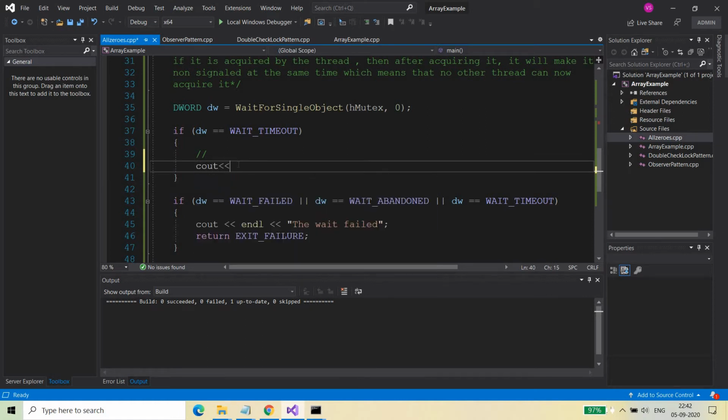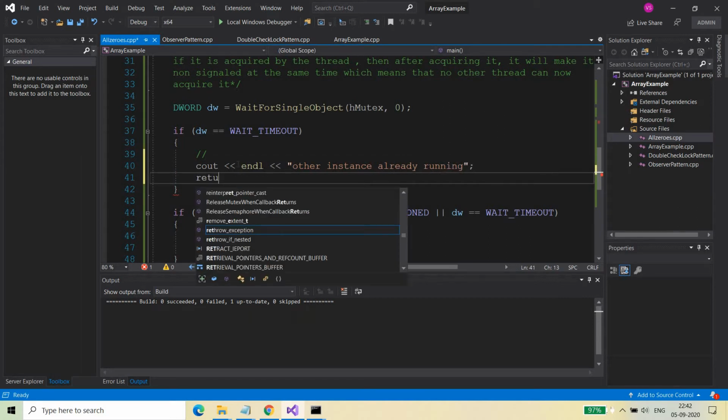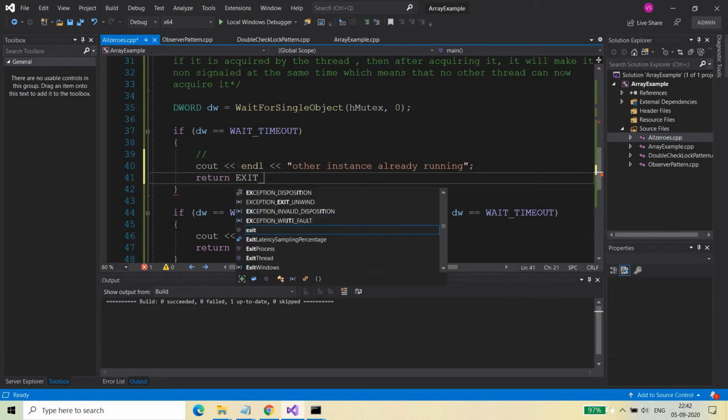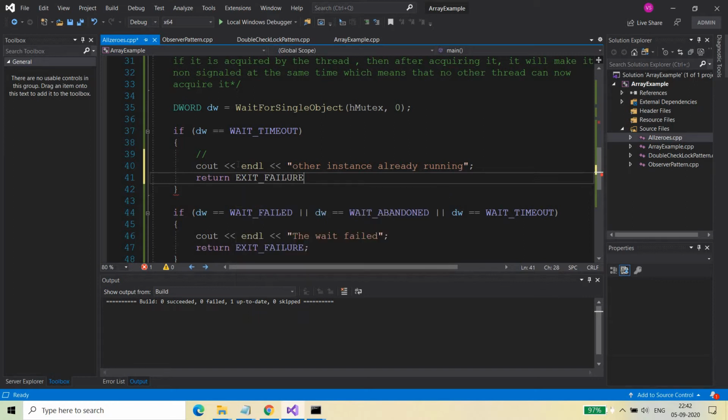This was something in the previous code: wait timed out, other instance already running. And we were just returning from here, return exit failure.